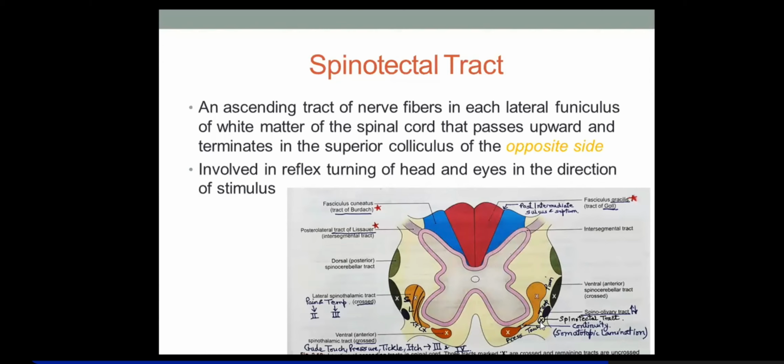So this tract is responsible for making reflex movement of the head and eyes in the direction of the stimulus. So that is the spinotectal tract. You immediately turn your head as well as your eyes in the direction of the stimulus, and that is through the spinotectal and tectospinal tract. Okay.